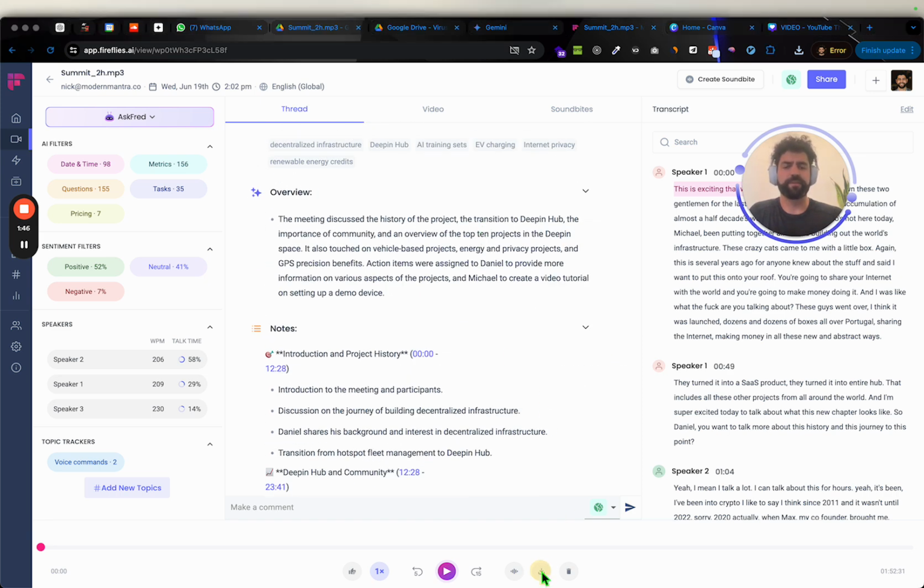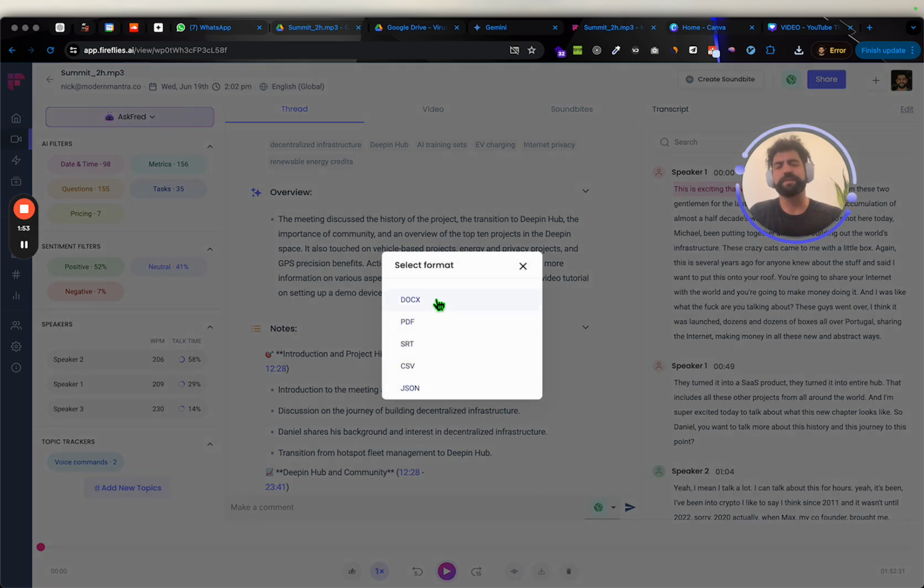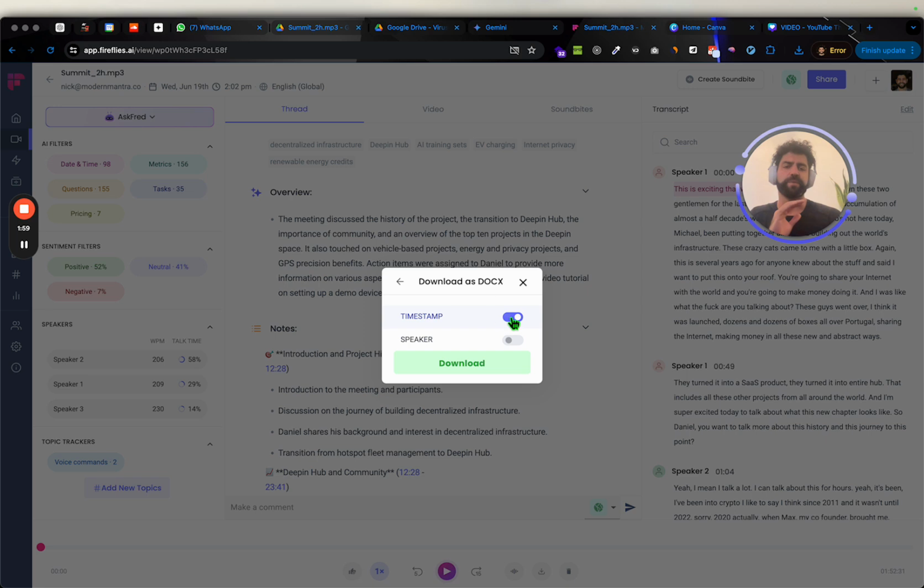So I'm going to go down here to the bottom, and I'm going to go ahead and click download transcript, and choose docx. So some AIs can handle PDFs, but not this one, so we're just going to go with docx. We want to make sure we don't have the speaker's name, we don't have the timestamp, we just want the copy. So I'm going to click download and let it do its thing.